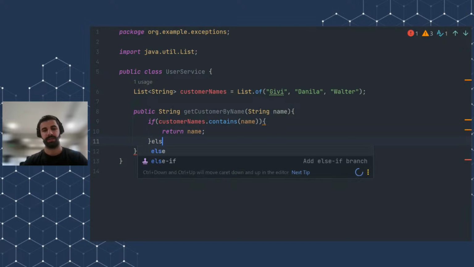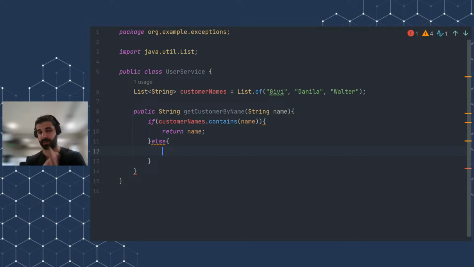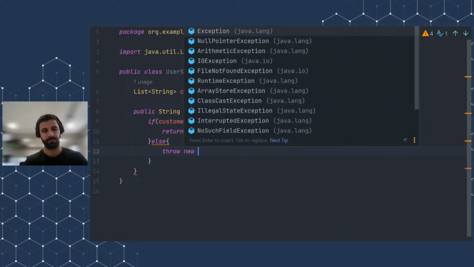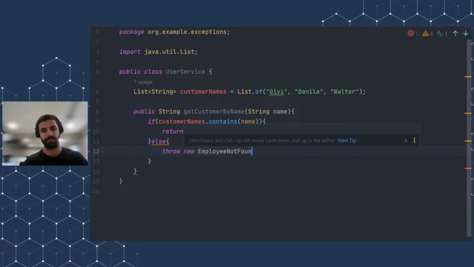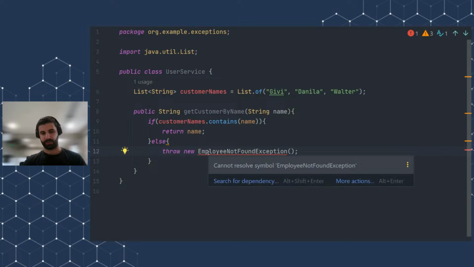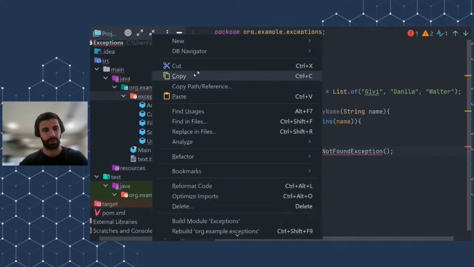And else, if the customer name does not exist in the database, then we will do something like this: throw new UserOrEmployeeNotFoundException. Okay, we are throwing an exception, but we haven't really created it. So let's go and create it. I will create